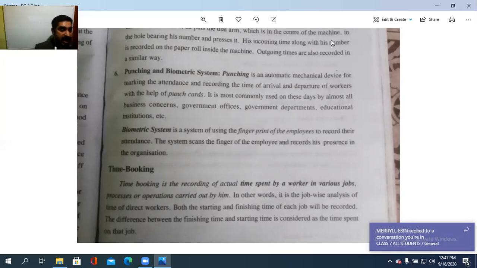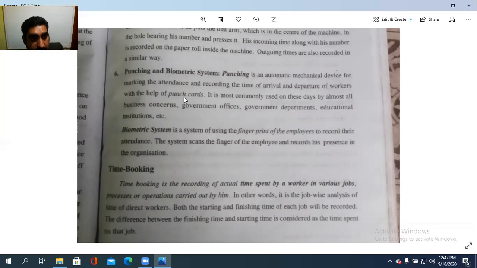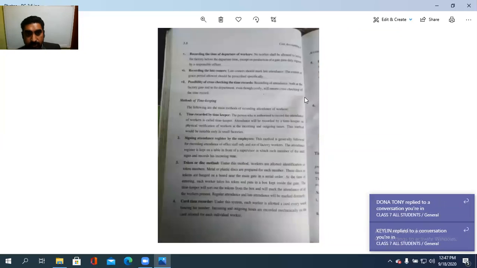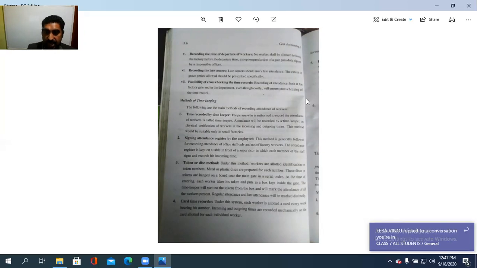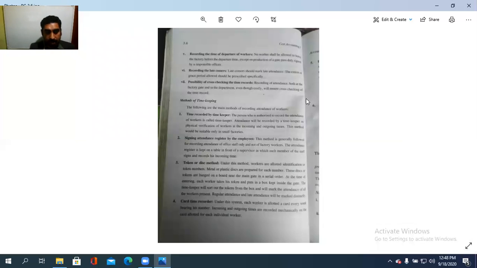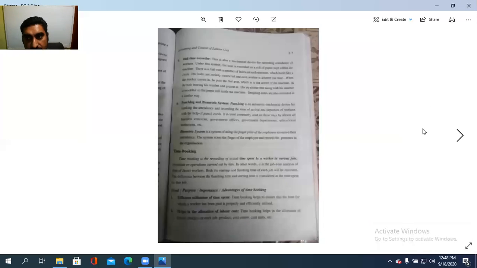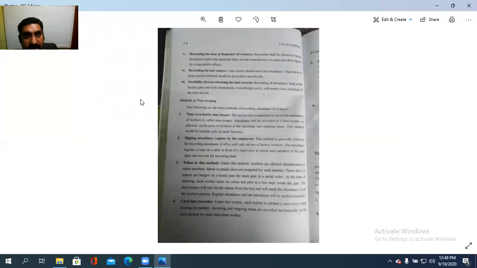So these are the essentials of a timekeeping system. So once again, what all these methods of timekeeping are: time recorded by the timekeeper, then signing of the attendance register by the employees itself, then token or disk method, then card time recorder, then dial time recorder, punching system as well as the biometric system. So these are the essentials of or methods of timekeeping system.